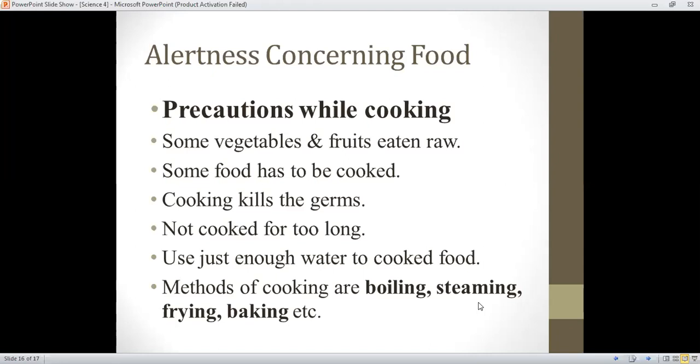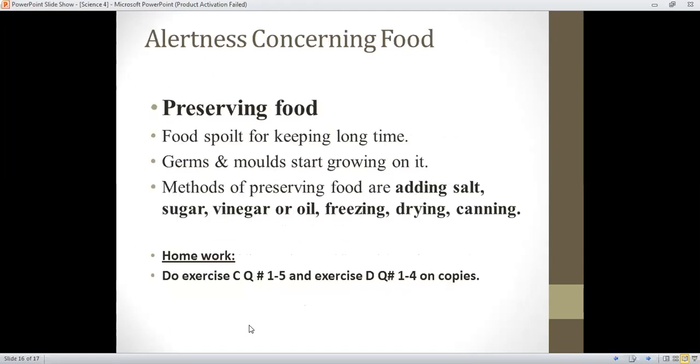You can steam or roast. When you are roasting or steaming the meat, the bacteria and viruses on the meat will also be burned at that time. Then frying and then baking. These are the different methods for cooking.